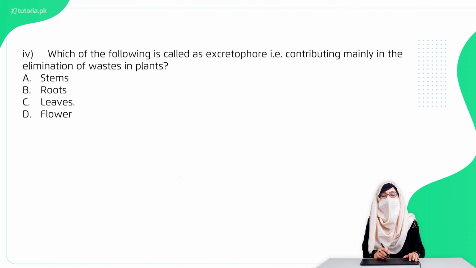Fourth है which of the following is called the excretory, contributing mainly in the elimination of the waste in plants. Option A stems, option B roots, option C leaves, option D flower. The right option is option C leaves.